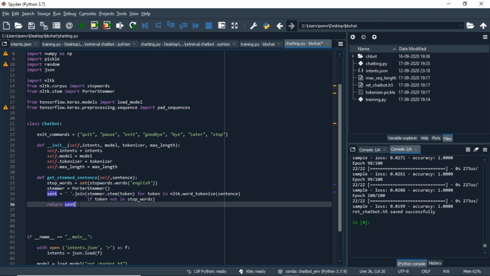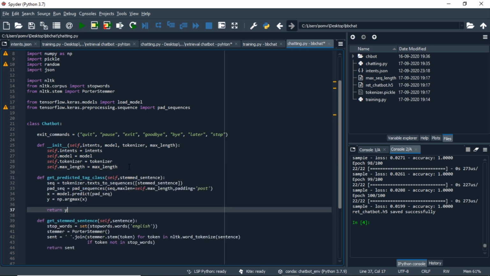As we have the stemmed sentence with us, we will now tokenize it and provide it to the model so that we can get the tag prediction. And we can get the tag prediction using these lines of code. We will directly provide the stemmed sentence to the getPredictedTag method of the class. We will use tokenizer.texts_to_sequences on our stemmed sentence so that we can get a sequence that can be input to our model.